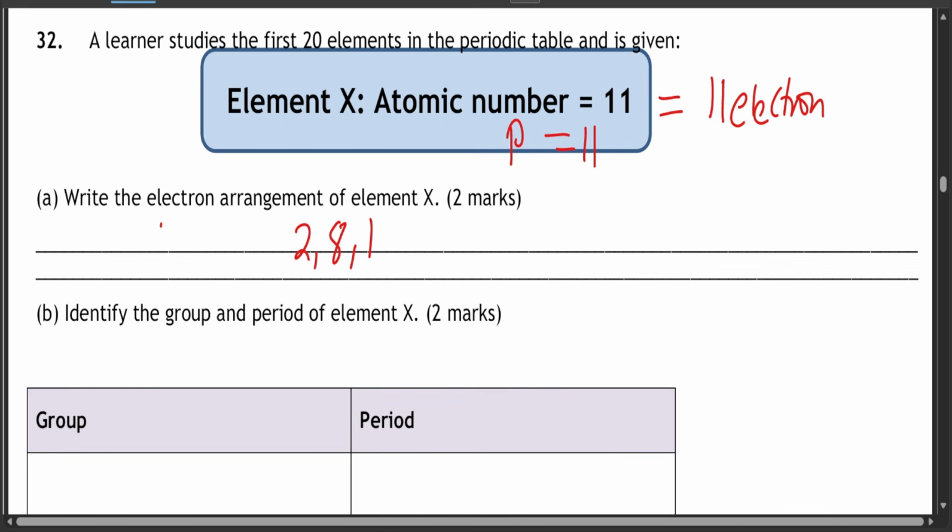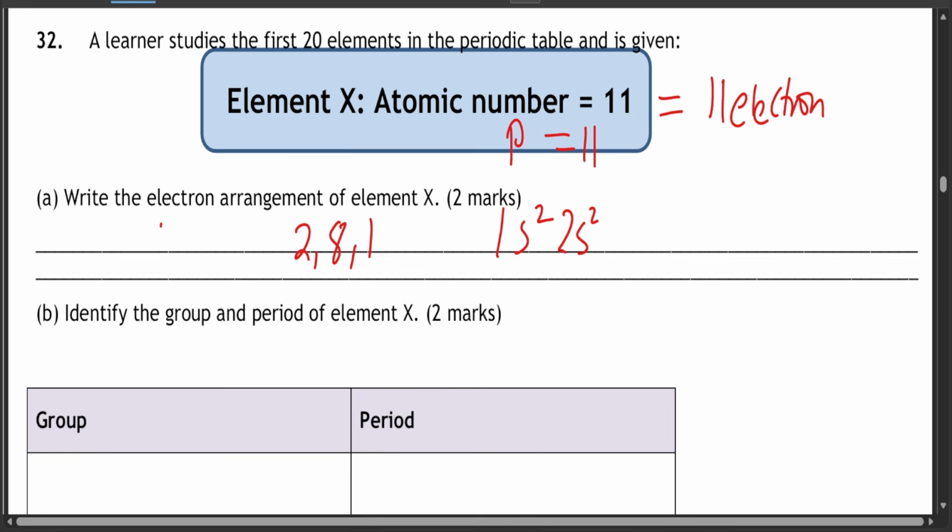In terms of s and p, it's going to be 1s2, then 2s2. So those are 4 electrons, and you remain with 7 electrons.